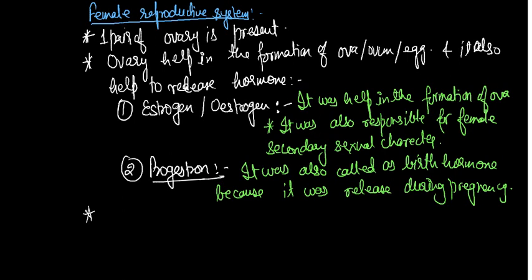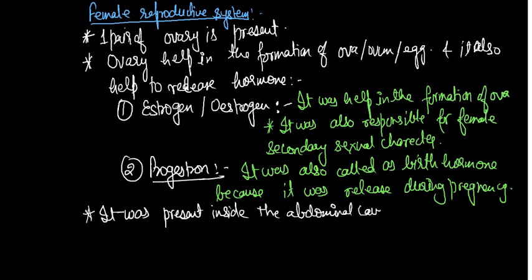So the difference will also come, that is between the male reproductive system and the female reproductive system. So you can easily compare it, and you have to write your answer. Now some more points are remaining. The ovary is present inside the abdominal cavity, inside the body, it means the abdominal cavity.